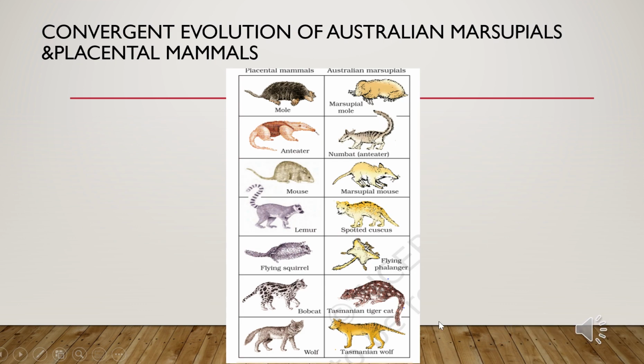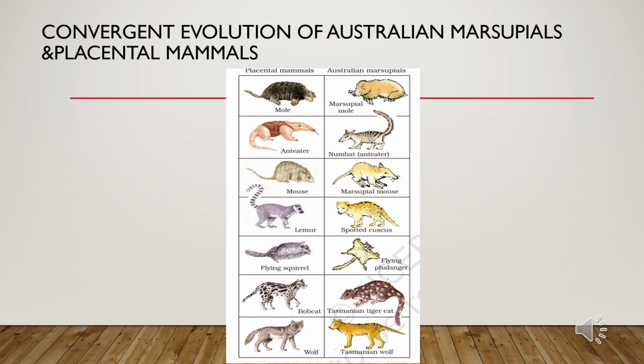Now, this is an example of convergent evolution, meaning adaptive convergence. Development of similar adaptive functions and structures in unrelated groups of organisms is called adaptive convergence or convergent evolution. Examples are here. Wings of insects, birds and bats show marked convergent evolution.